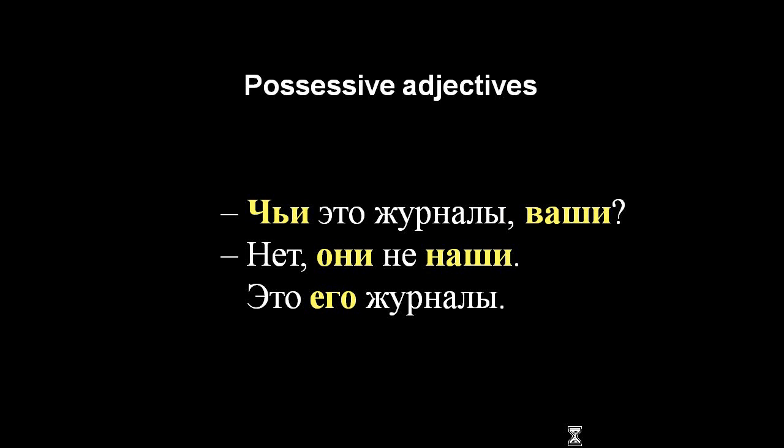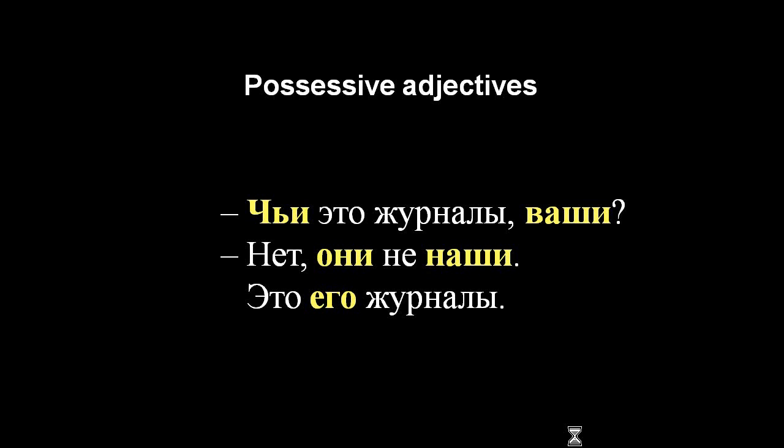Now let's change the noun to a plural noun. Журналы, magazines. Чьи это журналы? Ваши. Whose magazines are those? Yours? Нет, они не наши. Это его журналы. So all of those words that modified the noun журналы again changed. Чьи, ваши, они, наши. The only form that remained totally stable is его, his, because the word his never changes.